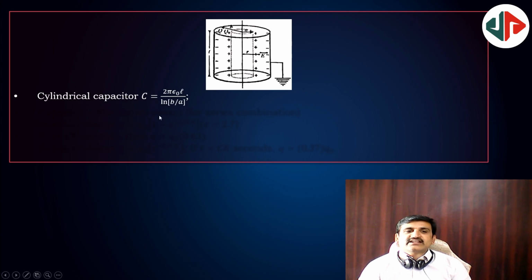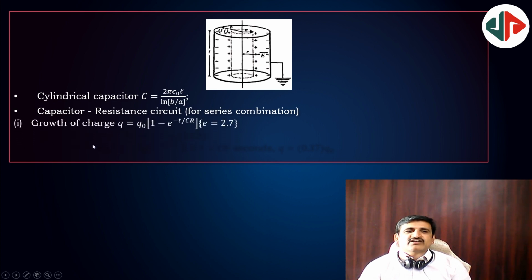This is the cylindrical capacitor. And for the capacitor-resistance circuit in series combination, the CR circuit we will call it, growth of charge is Q equal to Q naught (1 minus e to the power of minus t by CR). e is equal to 2.7, of course the exponential constant. T equal to CR is known as the time constant. And an important point is that capacitors behave as DC blockers after a long time.